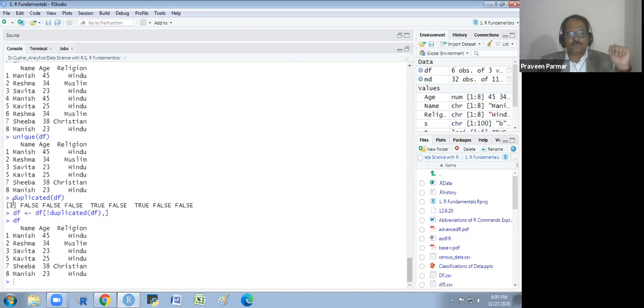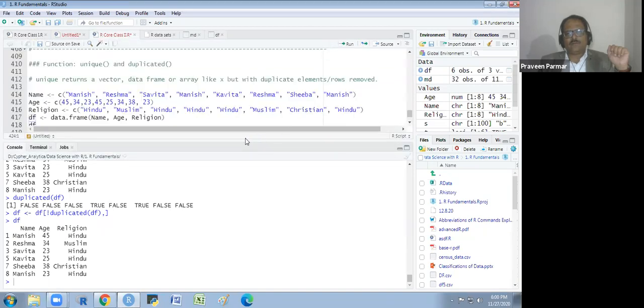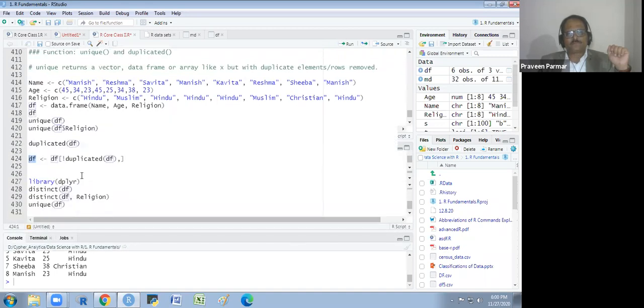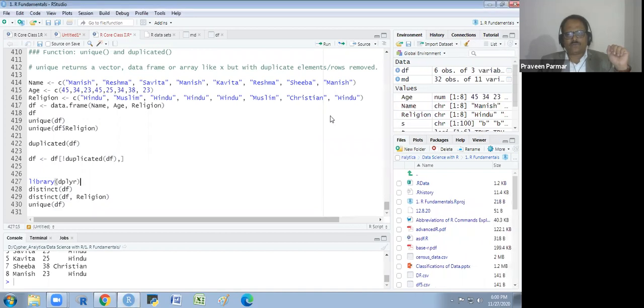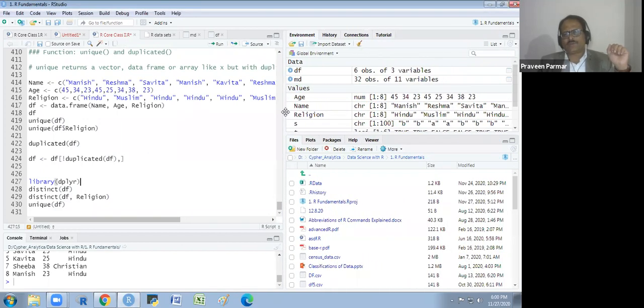But both are giving us the old indexing. It is not providing us the new index. Okay. So there is a library named dplyr which we use for the data manipulation. You have to first install this library in your system. So how to install the libraries in your system, I will explain you here.